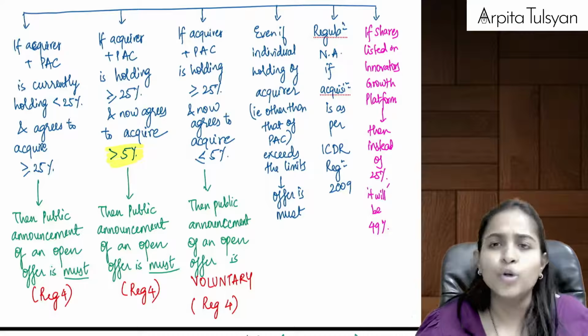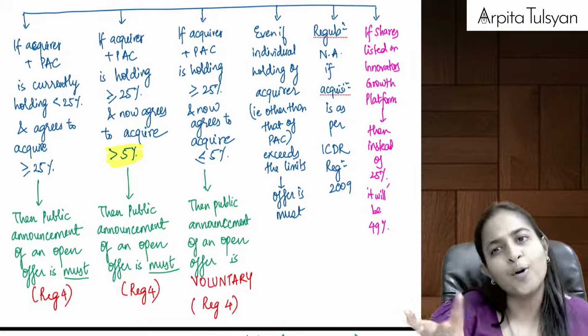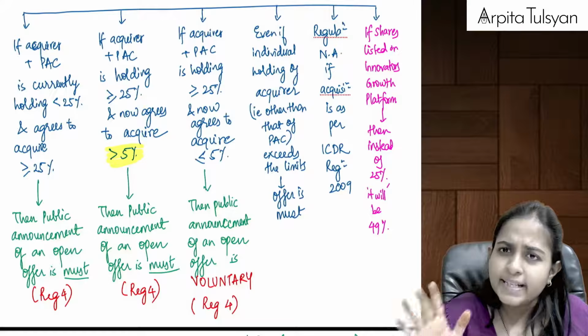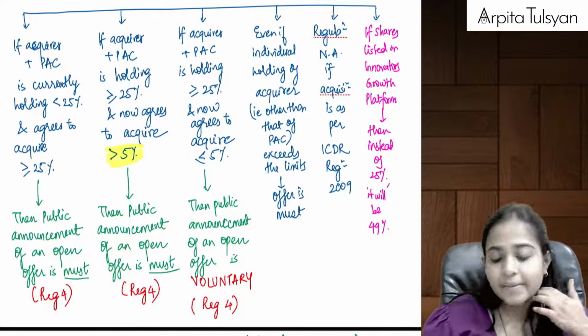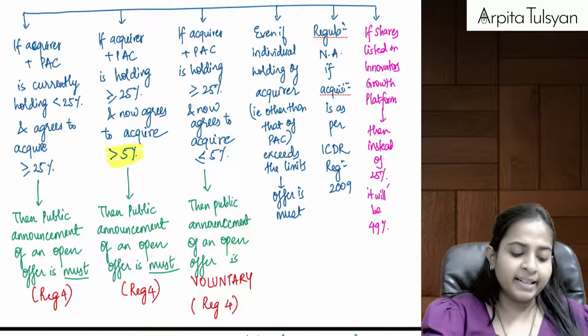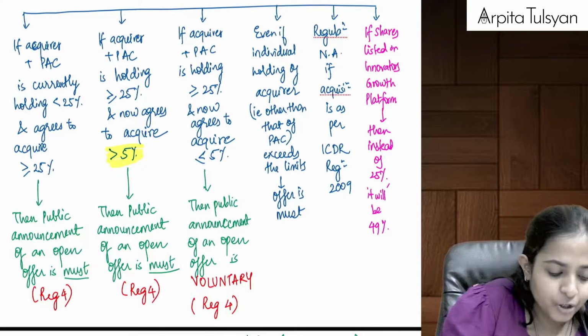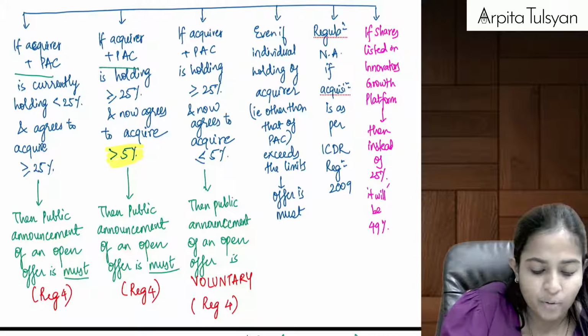Now it is up to you. Do you want to stay in the company or do you want to exit the company? If you wish to exit the company, you can sell the shares to us. Are you clear with this? Yes? Okay. Then they are telling, see, everywhere the word used was acquirer plus PAC, acquirer plus PAC.